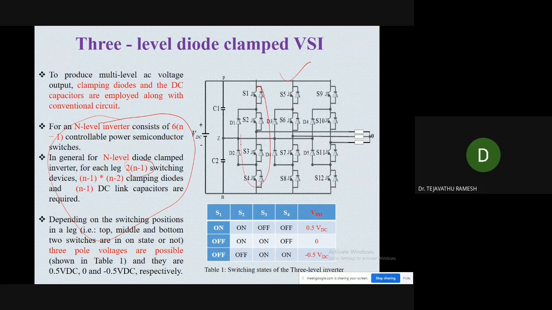Likewise, how many diodes are required? This is for the diodes, and likewise the capacitors are required. So 3 minus 1, that is 2 capacitors are required. And here in the 2-level inverter, we have pole voltages of 0.5 VDC, 0, and minus 0.5 VDC, depending upon which switches are on.